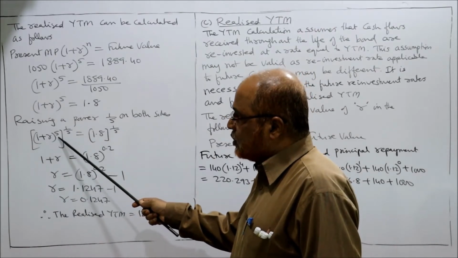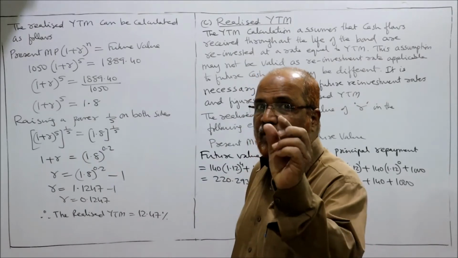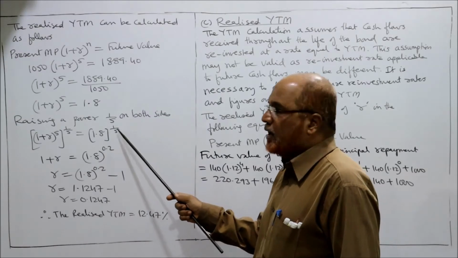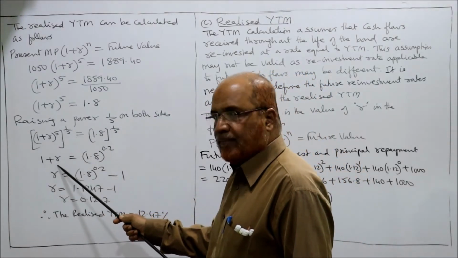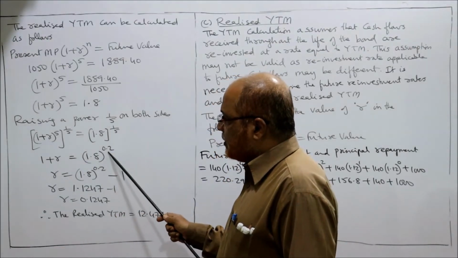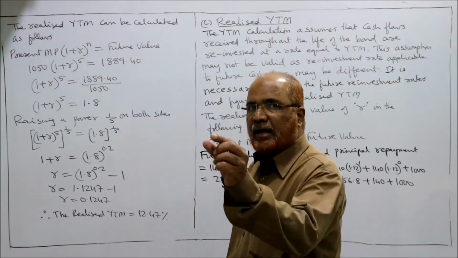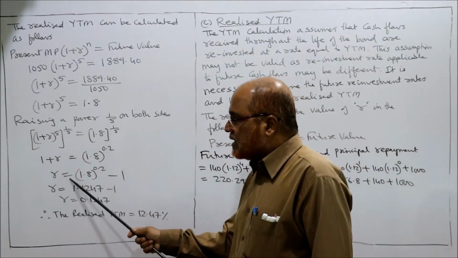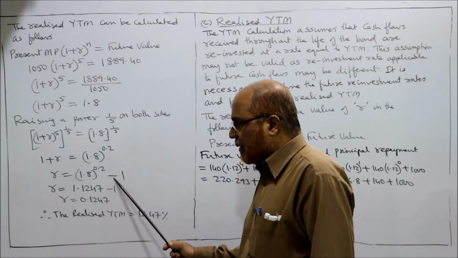तो (1 plus R) to the power of 5, whole to the power of 1/5. We are raising a power of 1/5. Here also 1.8 to the power of 1/5. अब ये 5 will get cancelled. तो बचेगा क्या, 1 plus R. हमको यही चाहिए था. 1 plus R is equal to 1.8 to the power of 0.2. 1 divided by 5 you will get 0.2. Then R is equal to 1.8 to the power of 0.2, ये plus 1 इधर ला लिया तो minus 1.